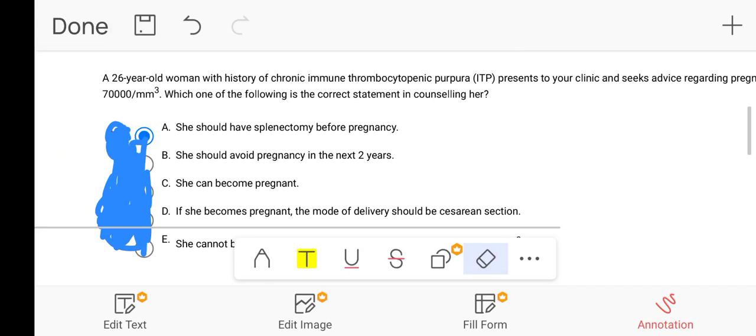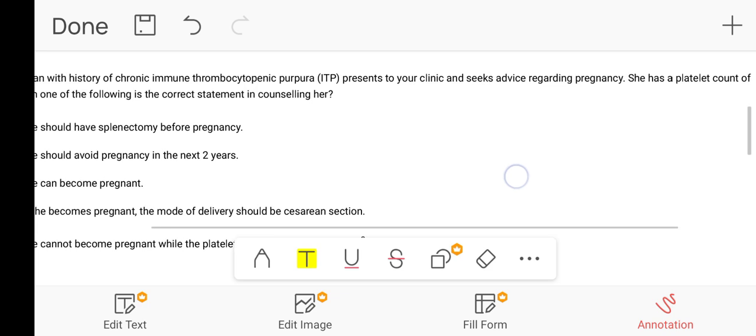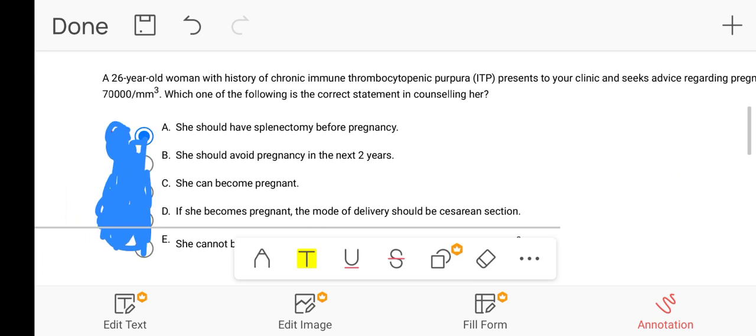Next question. A 26-year-old woman with a history of chronic immune thrombocytopenic purpura, ITP, presents to your clinic and seeks advice regarding pregnancy. She has a platelet count of 70,000 per mm cube. Which one of the following is the correct statement in counseling her?